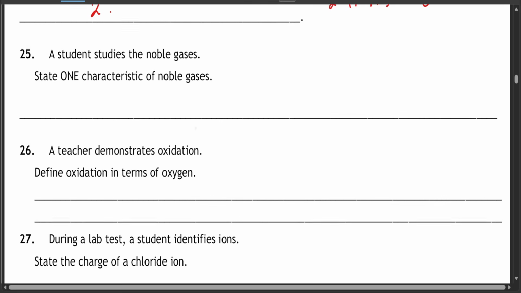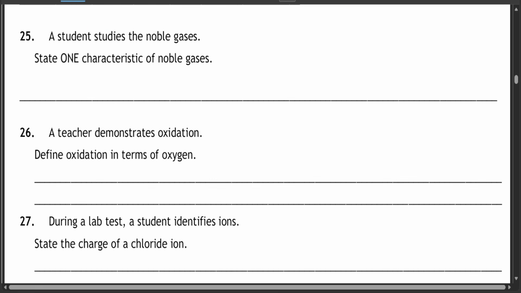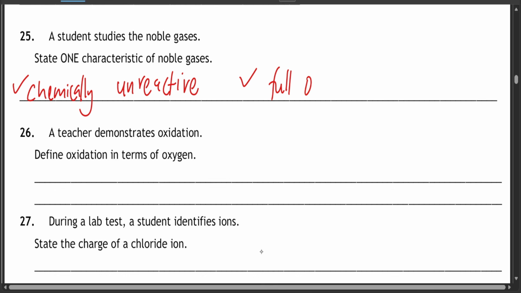Now, question 25. A student studies the noble gases. State one characteristic of noble gases. Likewise, all noble gases are unreactive. They do not react. So that is something that you should know. They are chemically unreactive, or they're unreactive, whichever way. They have a full outer shell because they're unreactive. That is why they are unreactive.